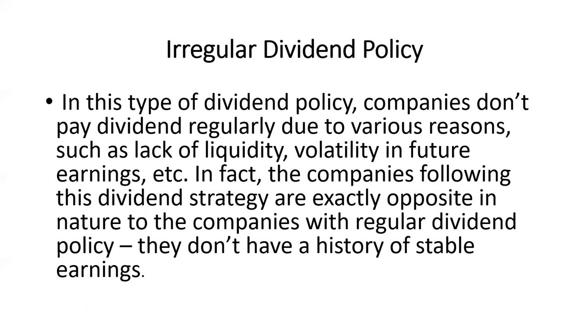The goodwill of a company using the regular dividend policy will be better compared to the company using the irregular dividend policy. They don't have a history of stable earnings. Keep this point in mind: the company whose stable earnings are not there uses this type of policy, that is, irregular dividend policy.